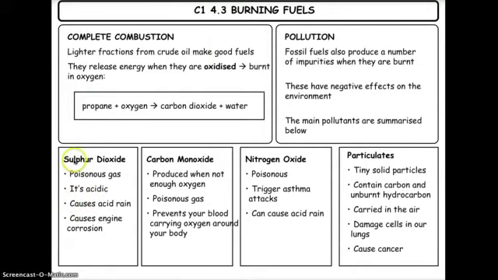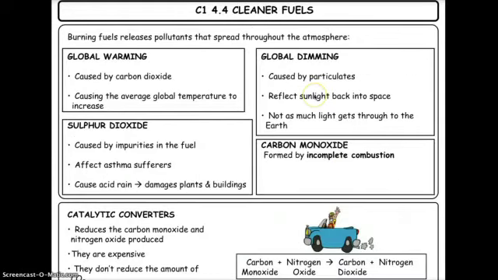Is it sulfur dioxide, which causes acid rain? Is it carbon monoxide, which is poisonous? Is it nitrogen oxides that trigger asthma attacks? Or are we just talking about the tiny solid particles, particulates? Now, it's the particulates that are the ones that cause global dimming. So be specific about what you're talking about.